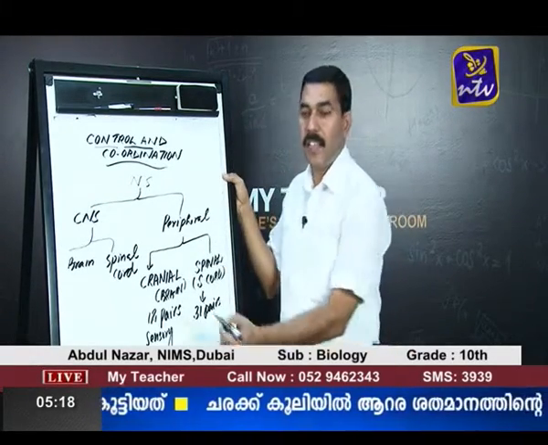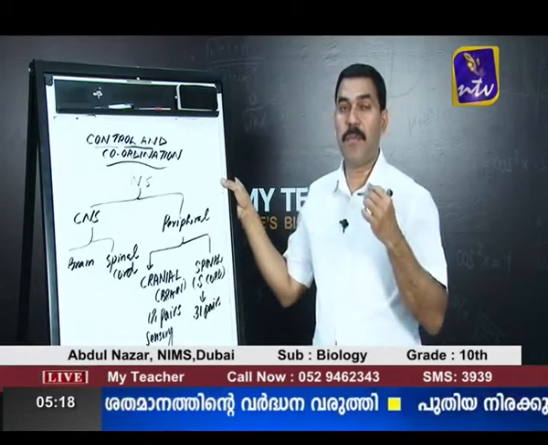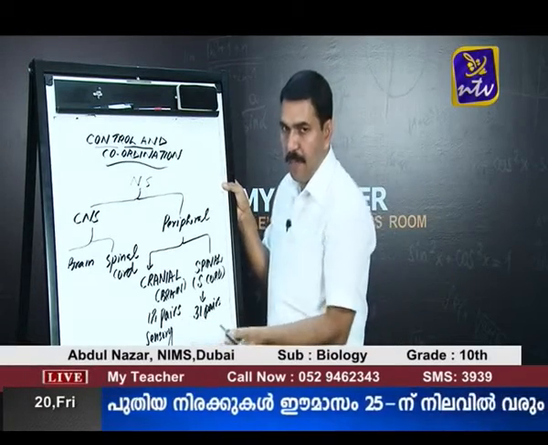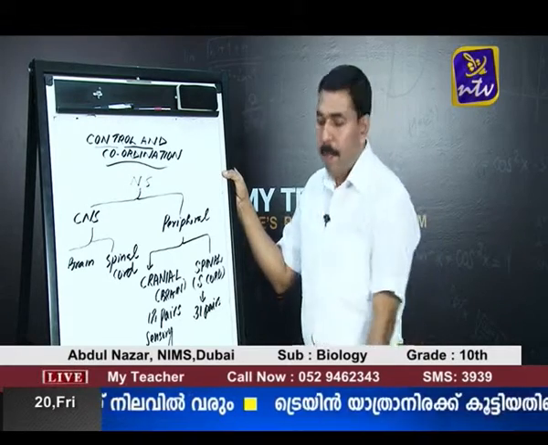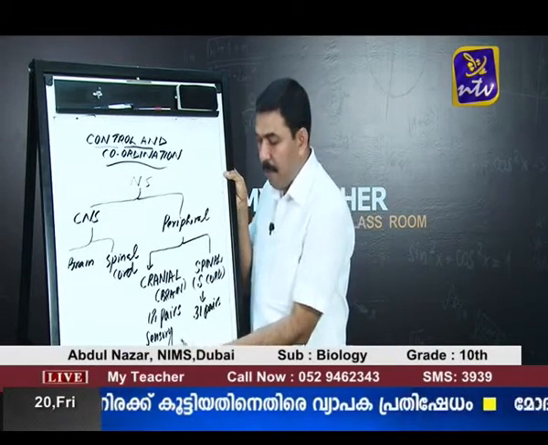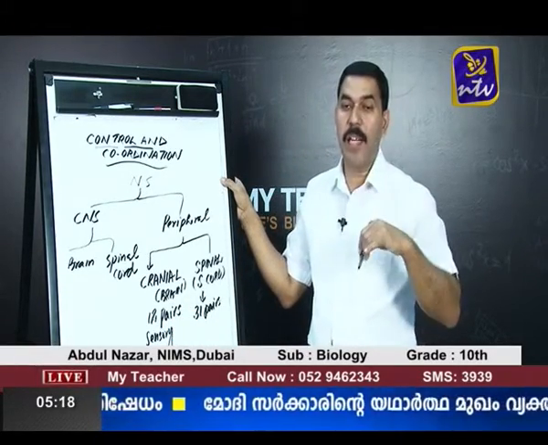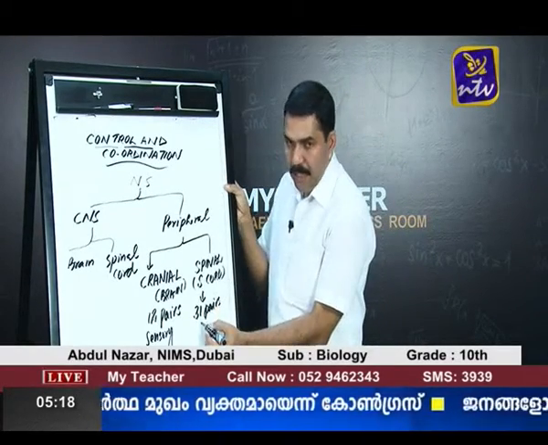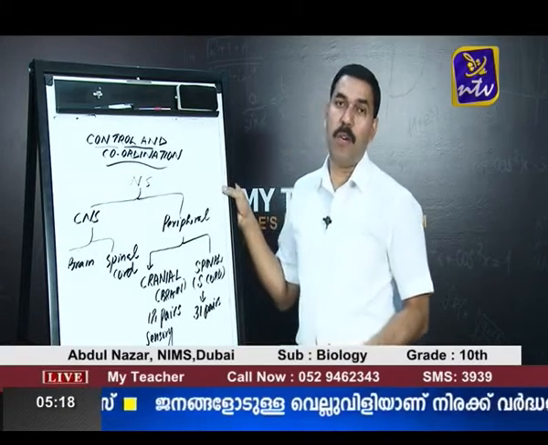So, what is sensory? Those nerves which carry sensory information from different sense organs to the brain. Motor nerves are those nerves which carry information from the brain and spinal cord to other parts of the body. Mixed means those nerves which perform a dual function. That means they carry impulses to the brain and spinal cord, and also carry impulses away from the spinal cord and the brain.